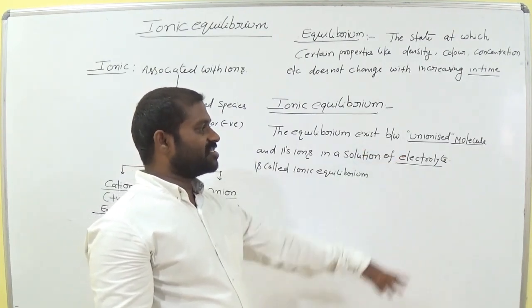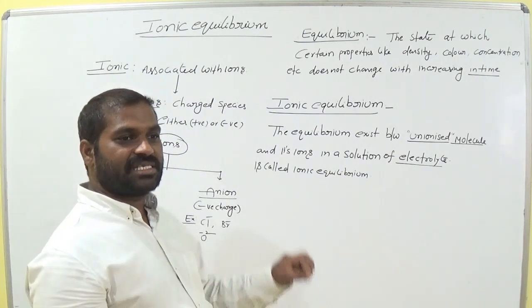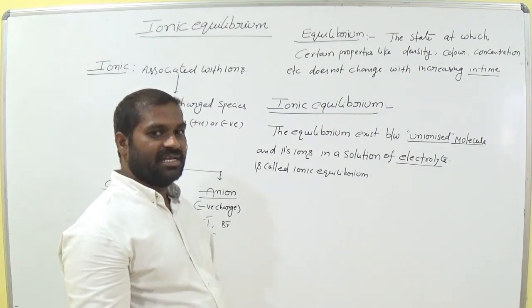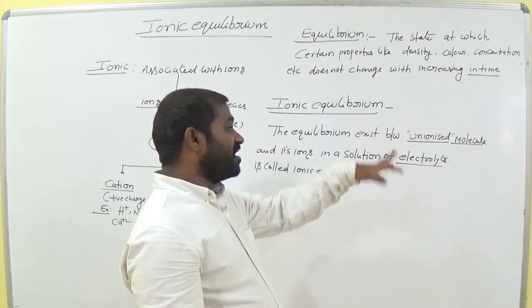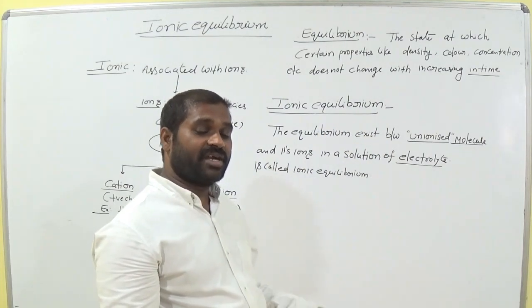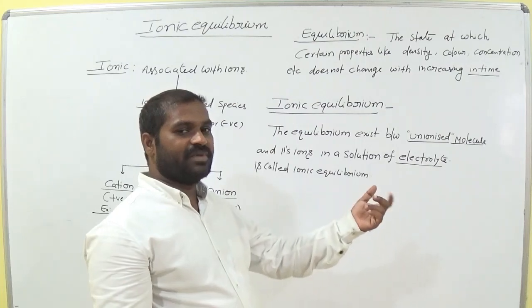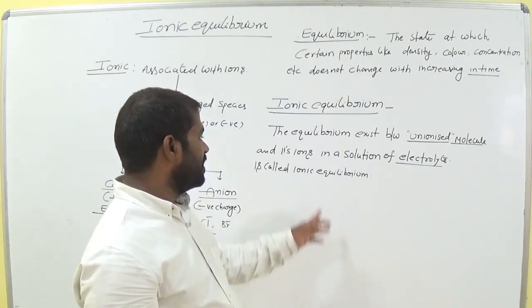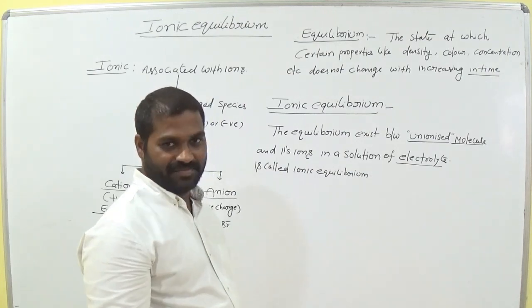So an unionized molecule means it exists as a molecule, such as copper sulfate or HCl. After ionization, HCl gives H plus and Cl minus, its ions. In a solution of electrolyte, this is called ionic equilibrium.